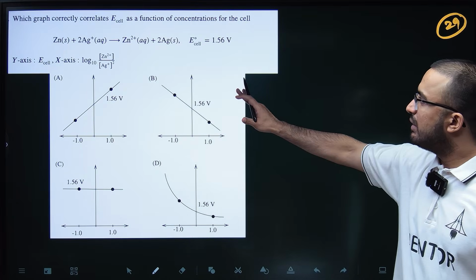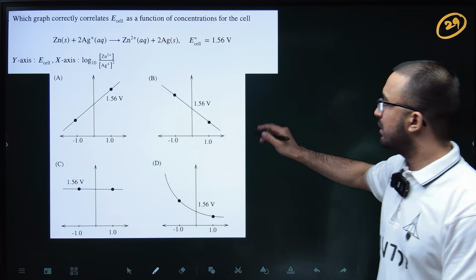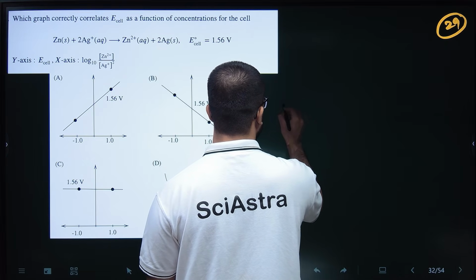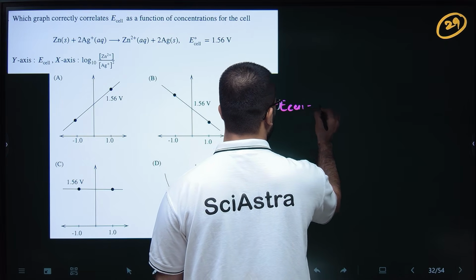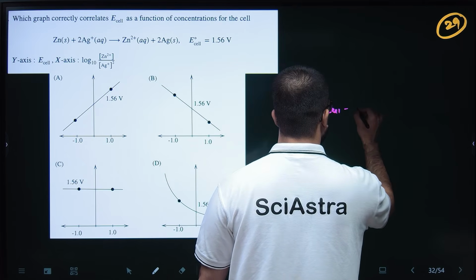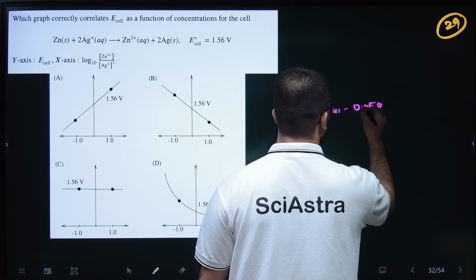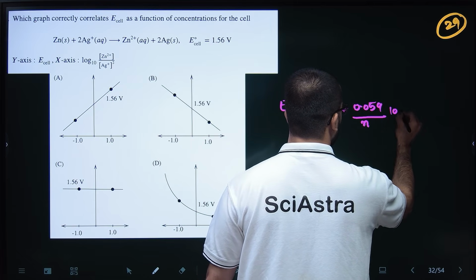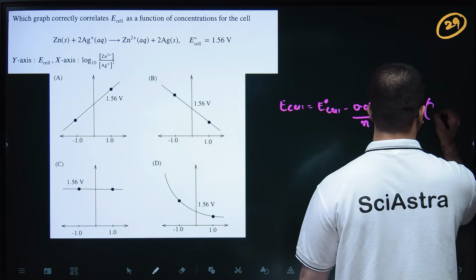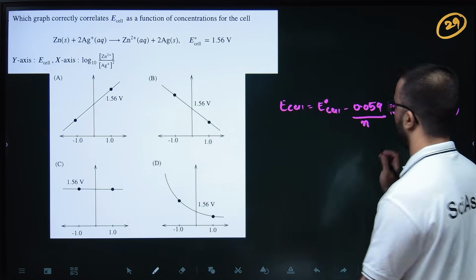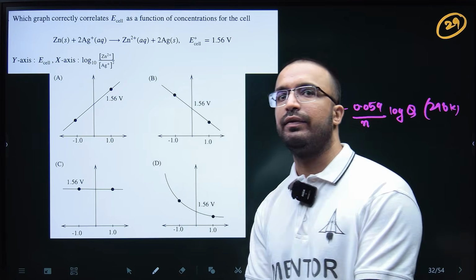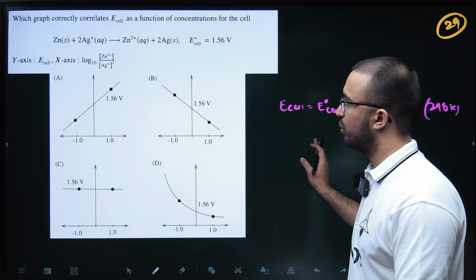So E cell value is given. According to the Nernst equation, E cell is E naught cell minus 0.059 by n log Q, at 298 Kelvin. Temperature should be 298 Kelvin for this equation. Otherwise, it would be minus 2.303 RT by nF log Q. So Q is your reaction quotient, and Q is given here.